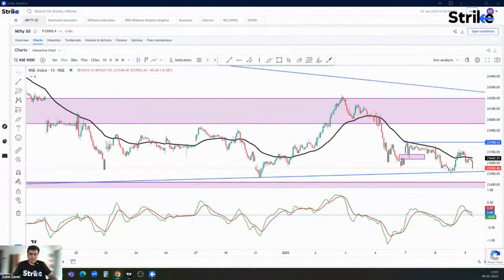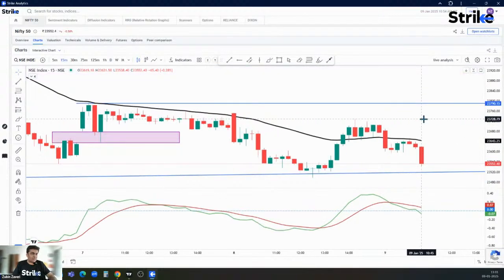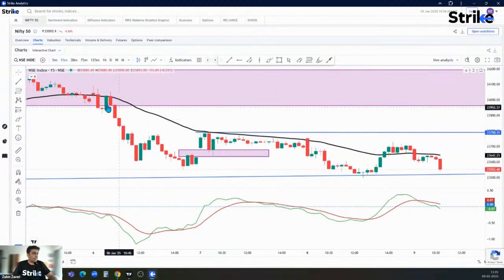So let's quickly begin. I'll share my screen, and that's a Nifty 15-minute chart for you. And on the 15-minute chart, what can we see? Yesterday, that was 8th of January, after around 1 o'clock, 2 o'clock in the afternoon, Nifty managed to cross above 40 EMA on this 15-minute time frame chart and remained sideways for the rest of the day. All right. And remember, initially, it used to take a lot of resistance from this particular level.